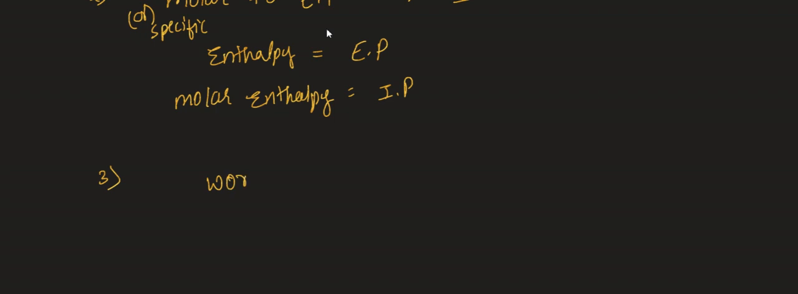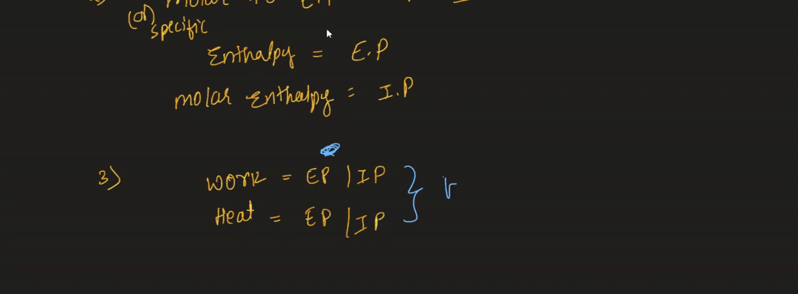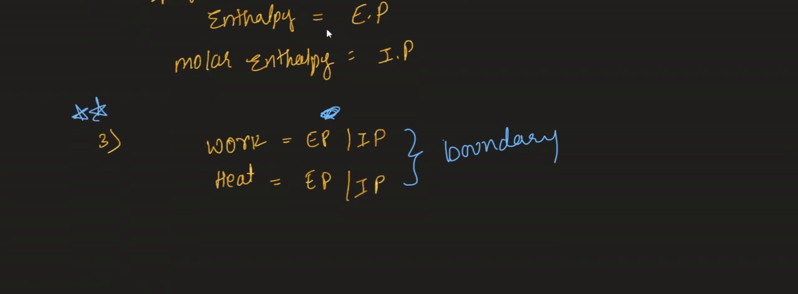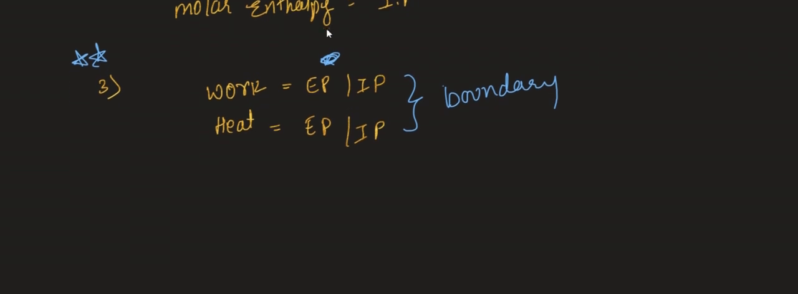Now we want to know whether work is an extensive property or an intensive property. I want to know that for heat. Heat is what? Whether it is an extensive or intensive property. Actually, it is neither extensive nor intensive. These both are boundary. Remember, very, very important: work and heat are boundary. They are neither extensive nor intensive.